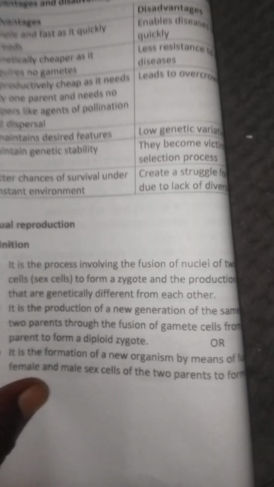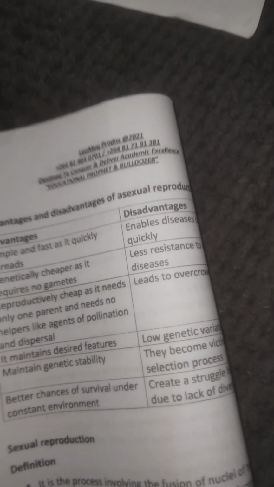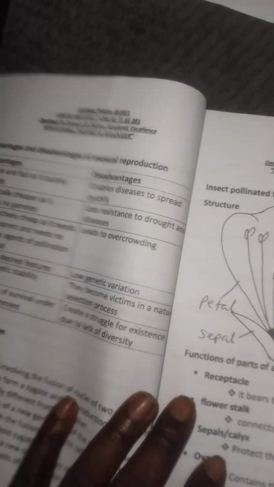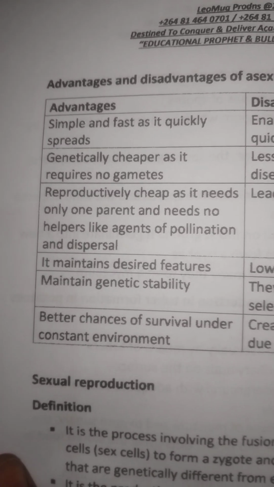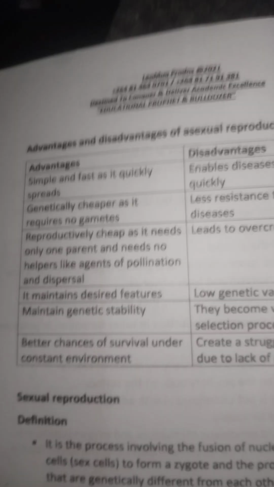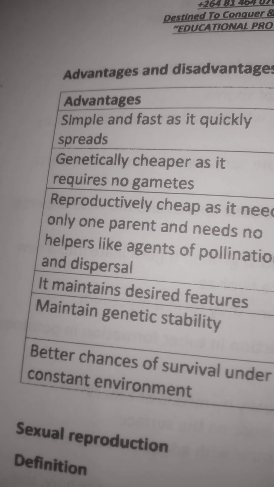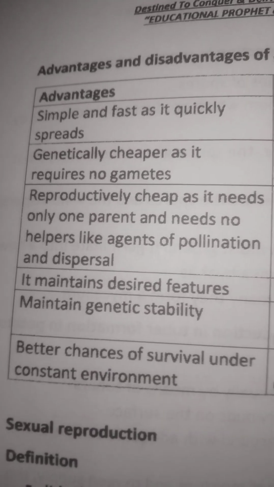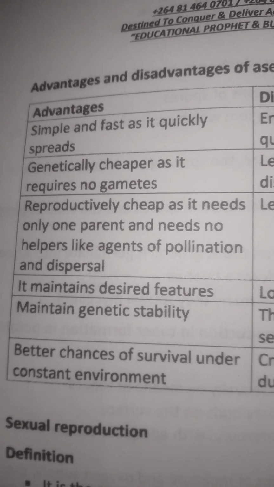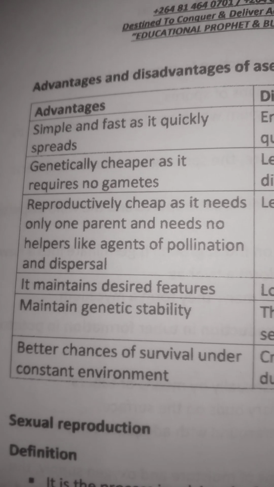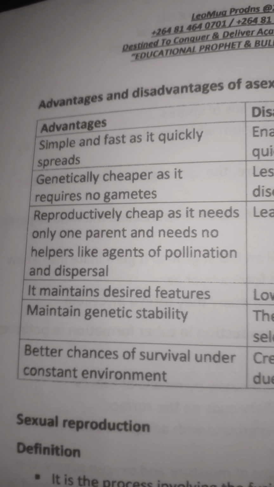We should also be able to list down the advantages and disadvantages of asexual reproduction. So let's look at the advantages of asexual reproduction first. It is simple and fast. The plants spread quickly. It is genetically cheaper, since it only requires one parent and no gametes. It maintains desired features. It also maintains genetic stability between generations.